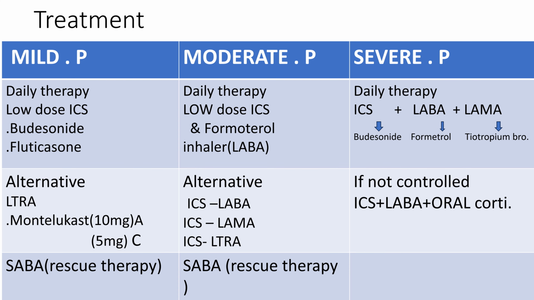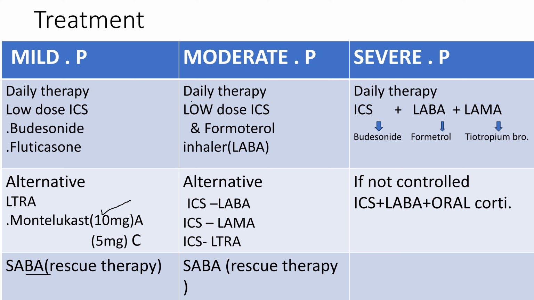Let's see the treatment modalities which we are going to adopt in persistent type of asthma. First, in mild persistent, we can give daily therapy with a low dose of inhaled corticosteroids like budesonide and fluticasone. Alternatively, a leukotriene receptor antagonist like montelukast, in adults 10 mg dose and in children 5 mg. Next, as a rescue therapy, we have to give short acting beta agonist.